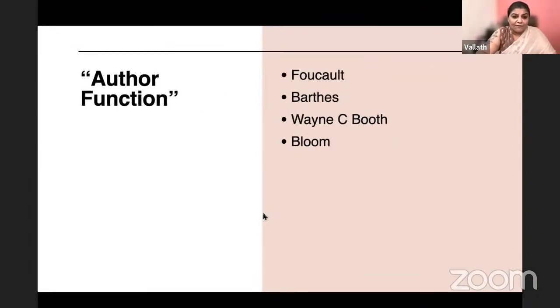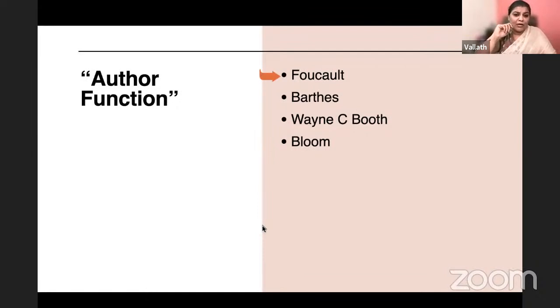Okay, author function. Who wrote about author function? Not about the author, the person, but about the function of the author. That is what is important. What is important is not the person, the author. What is important is the function of the author. Do you know who it is? It is Michel Foucault. In What is an Author? He talked about author function.